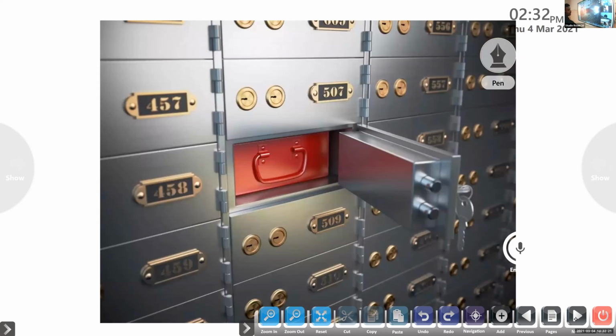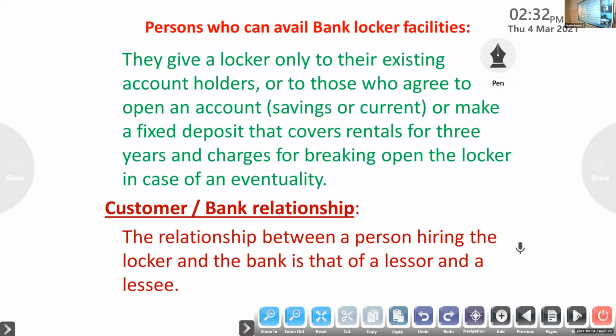Next one, persons who can avail bank locker facilities. They give a locker only to the existing account holder, those who have an account in the bank. Otherwise, those who are agreed to open an account, savings or current account, in the bank, for them also the bank will give a locker facility.